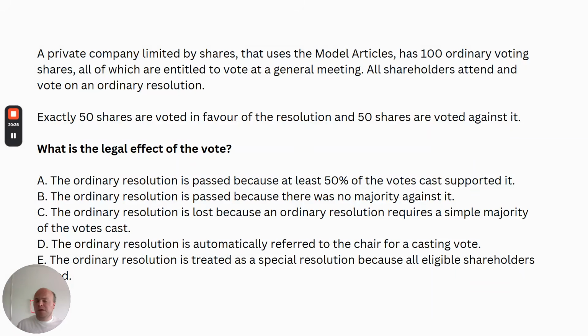As well, not something that we are covering in this MCQ, not something that we're being tested on, but I thought it was worth just going over that groundwork. Is there anything else worth chatting about? Yeah, the chair. We'll come across more detail on the chair later, but let's just discuss the chair very briefly. We have a chair of a board meeting, that is, the chair of the board meeting of the directors. When the directors are taking a decision, they can, under the model articles, elect a chair.